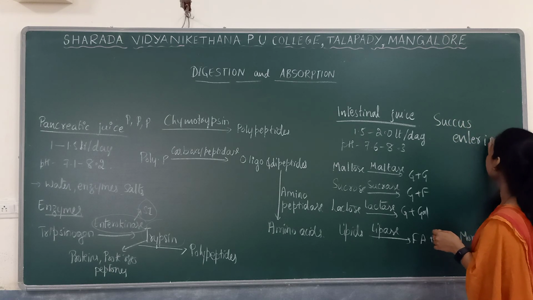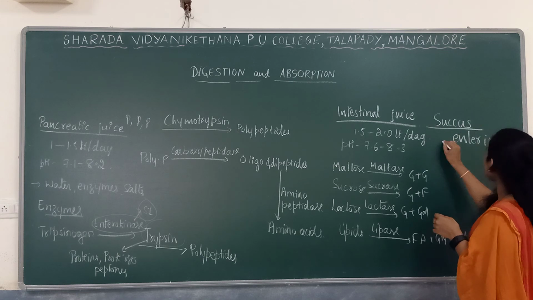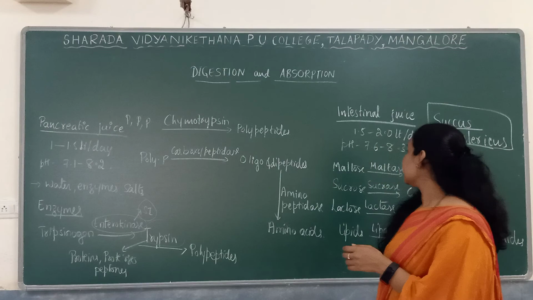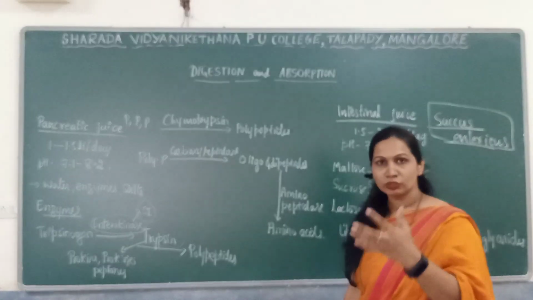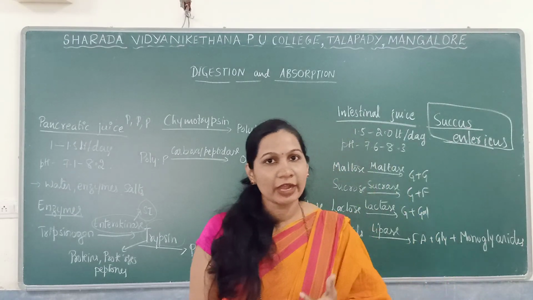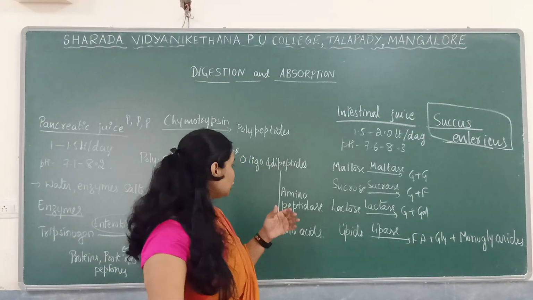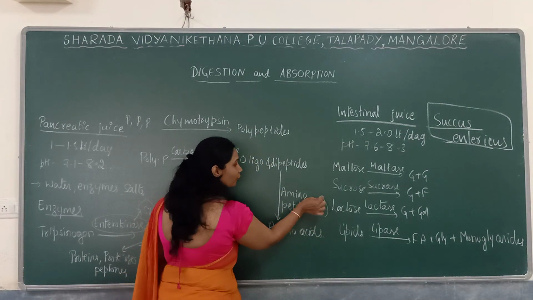Intestinal juice is mainly known as succus entericus. Intestinal juice consists of proteases as well as carbohydrases and lipases. The proteases mainly include aminopeptidase.